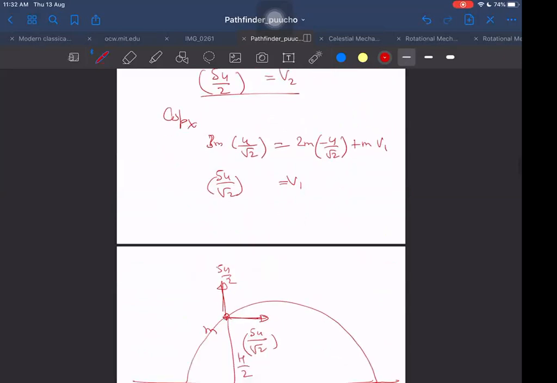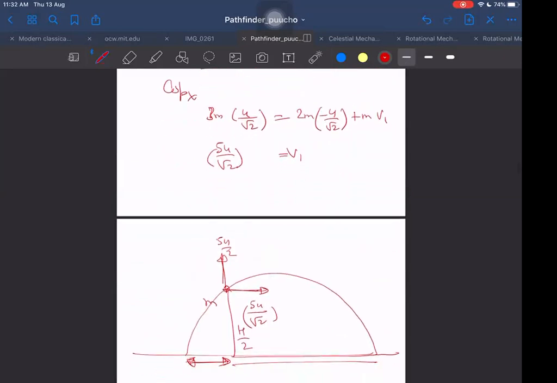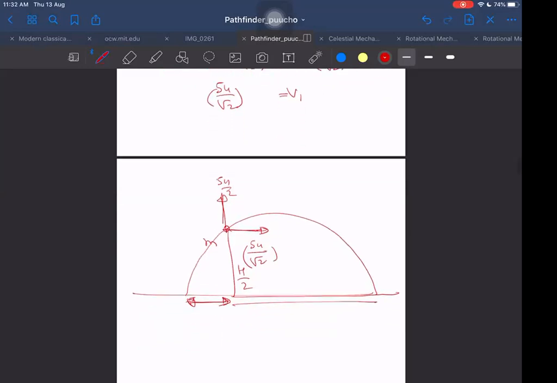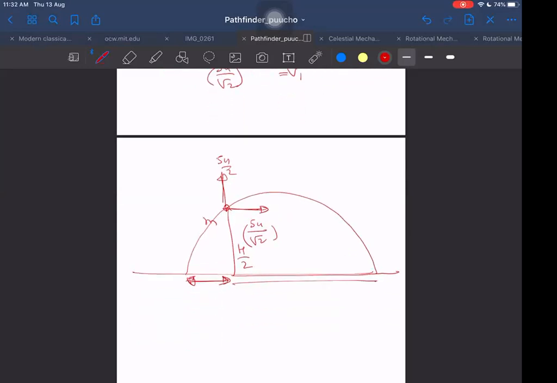Then the center of mass will not be deflected from the parabolic path. Center of mass will not be deflected. You are right. Then the center of mass will not be deflected from the same parabolic path. But only up to what extent will it not be deflected?